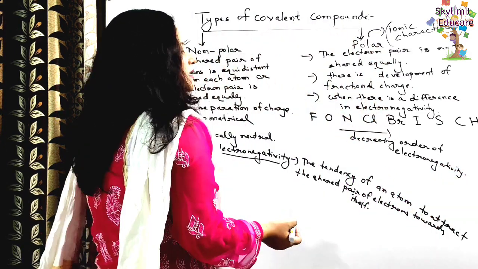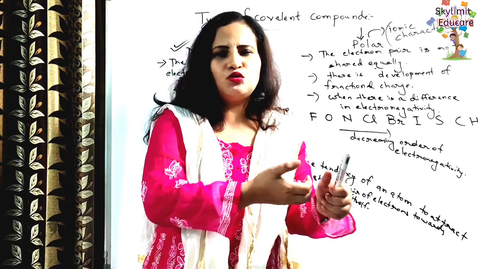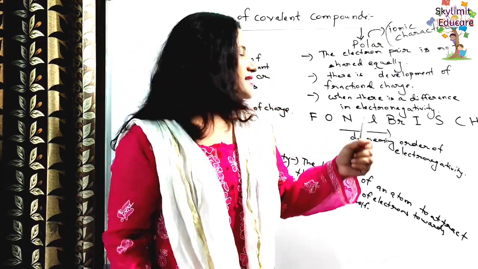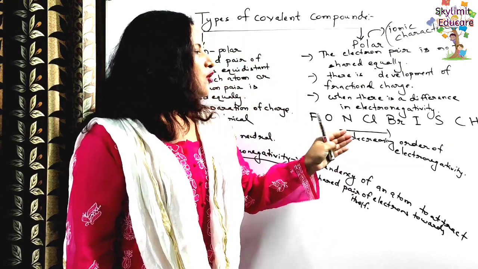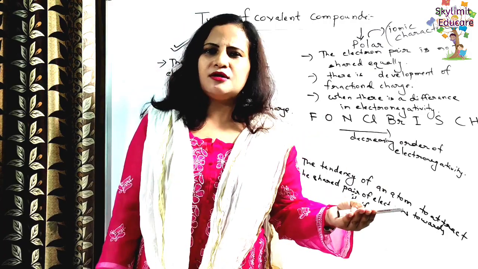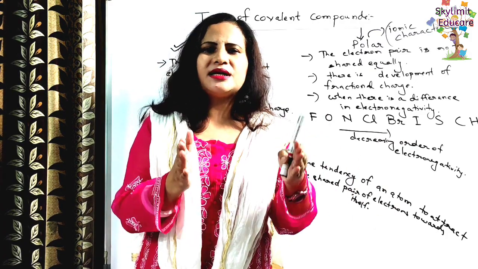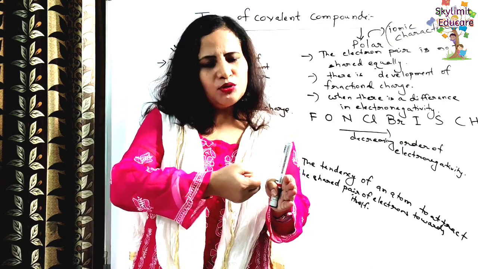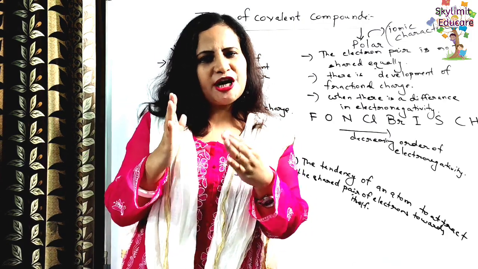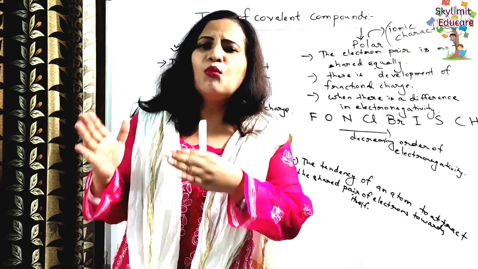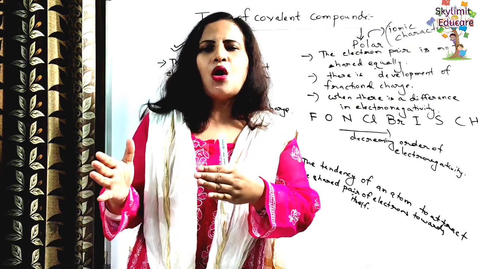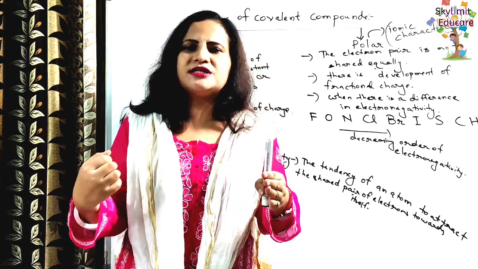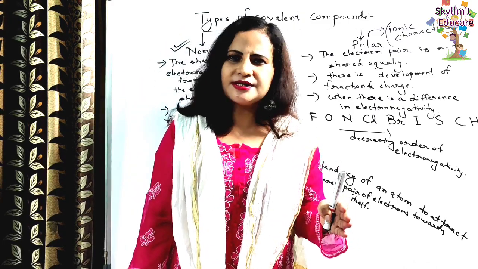It is the tendency to pull the shared pair of electrons more towards itself. That means now in this case, one of the combining atoms is more electronegative than the other. So the shared pair of electrons doesn't lie at the center. It is not equidistant. The more electronegative one pulls it more towards itself, so the shared pair is shifted towards the electronegative atom.